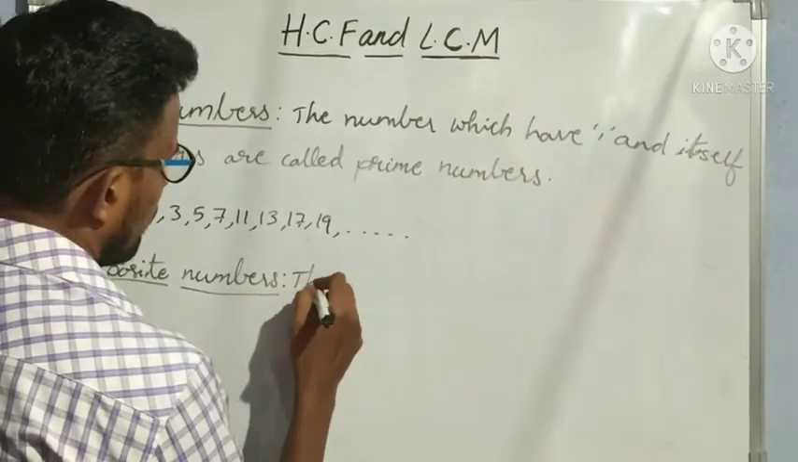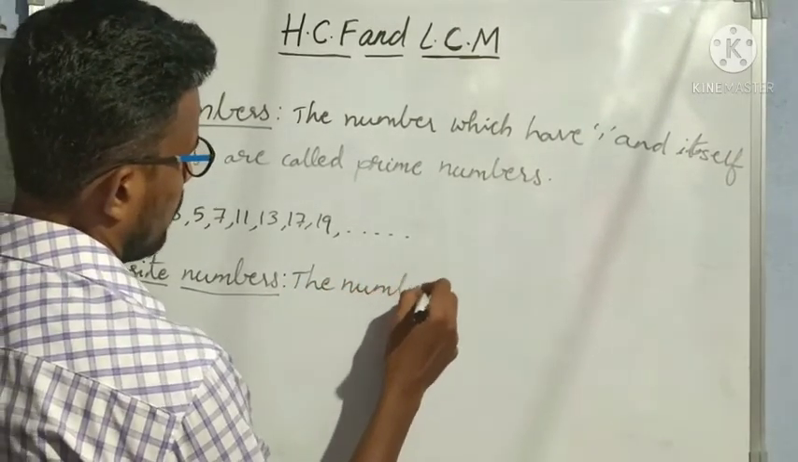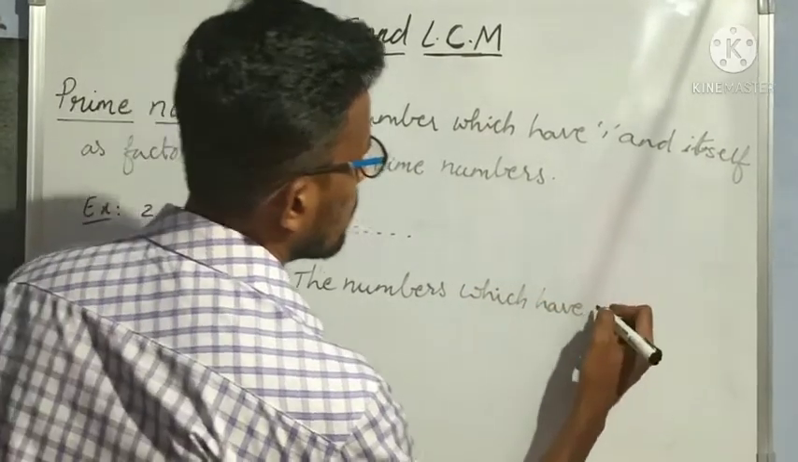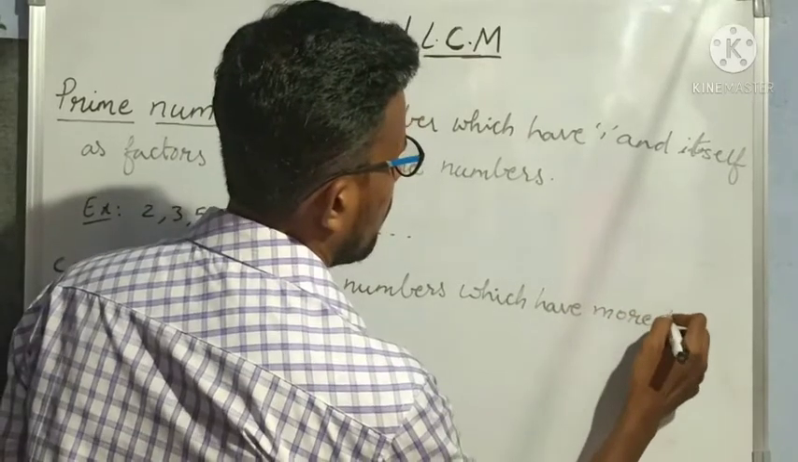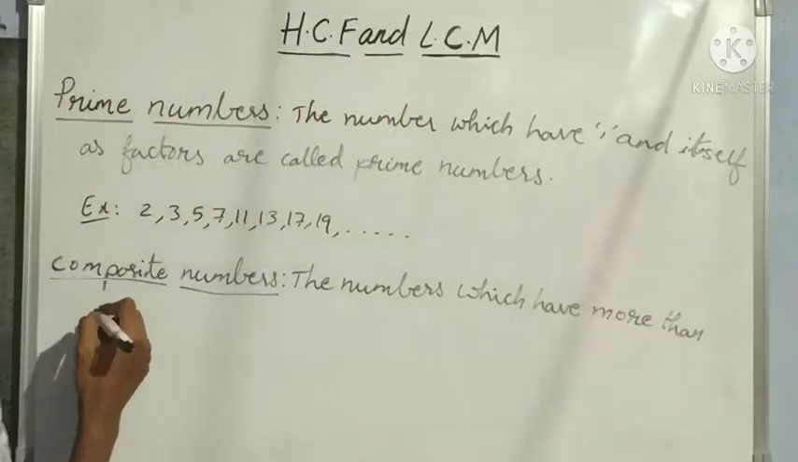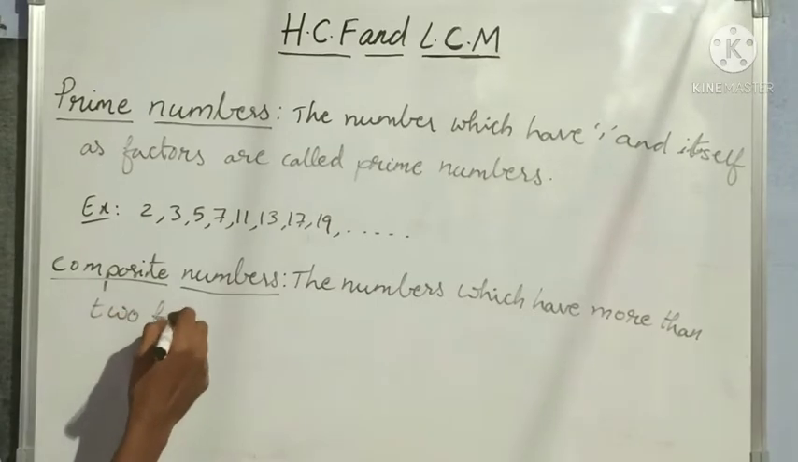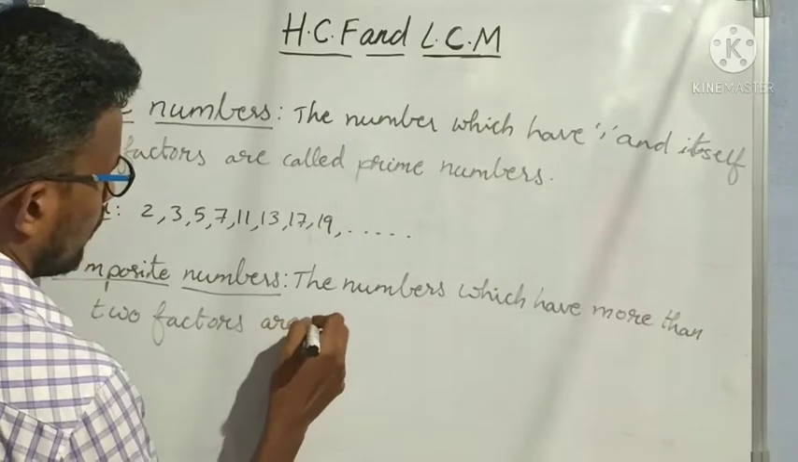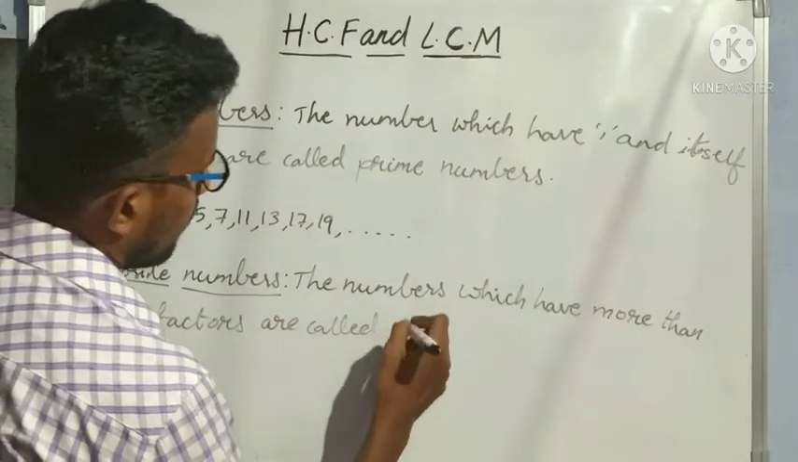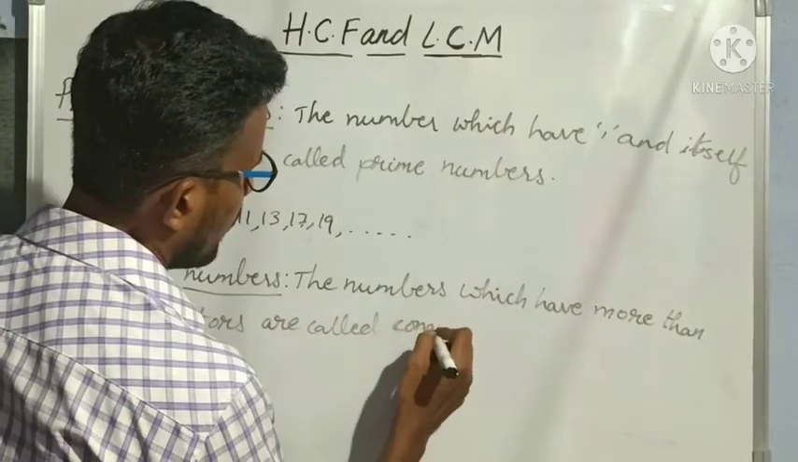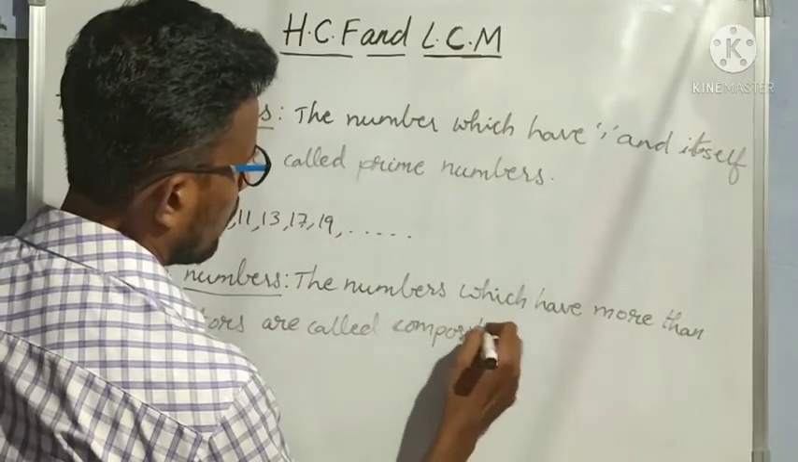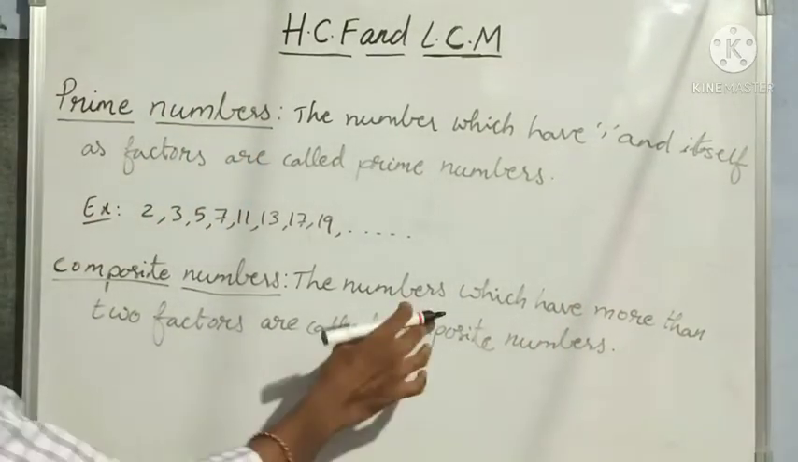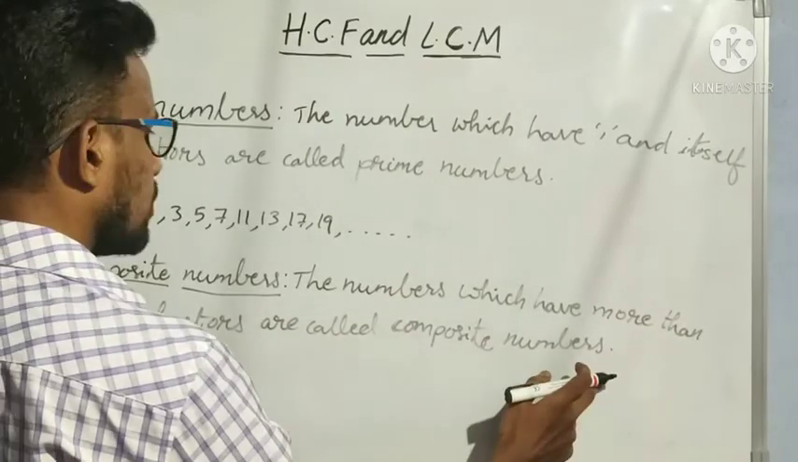The numbers which have more than 2 factors are called, what type of numbers? Composite numbers. Numbers which have more than 2 factors are called composite numbers.